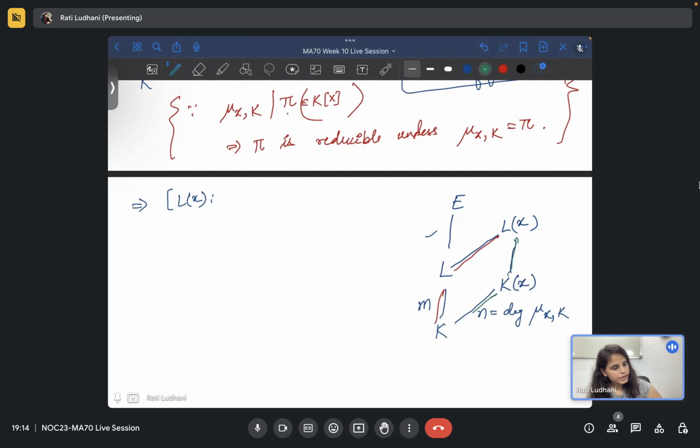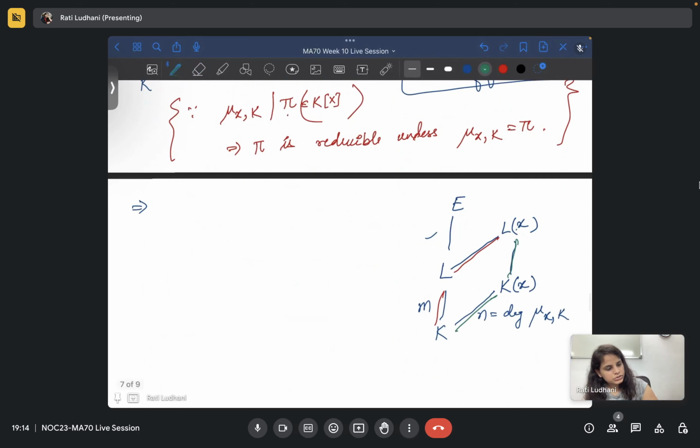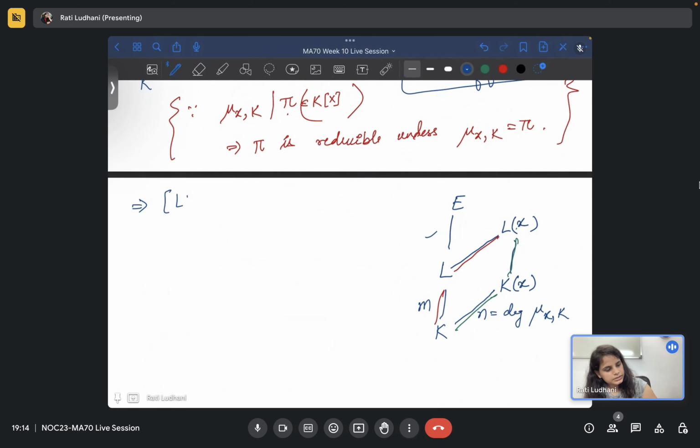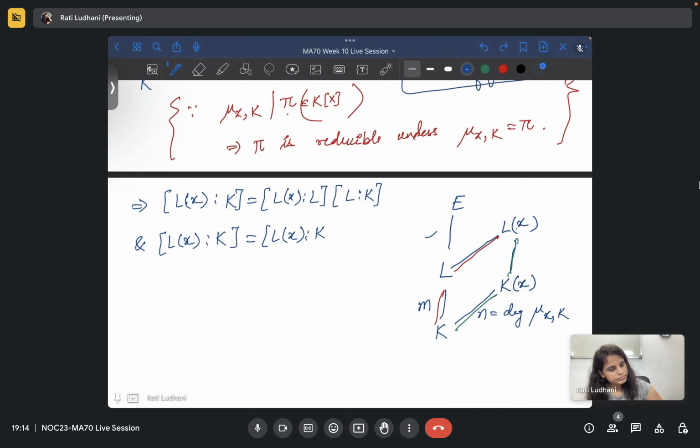So on one side you use this part, on the other side you can use this part. What we are trying to do: this means Lx over K, you can go from this side, that means Lx over L, and you have L over K. Also Lx over K, you can do it from the other side, so Lx over Kx, and you have Kx over K. Is that okay?